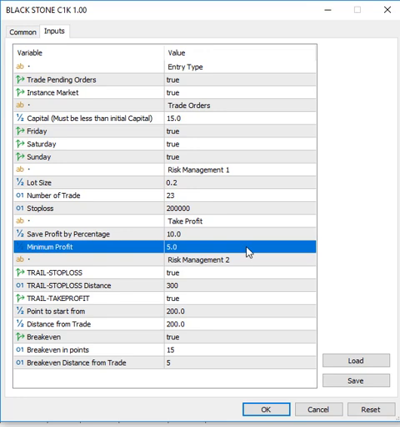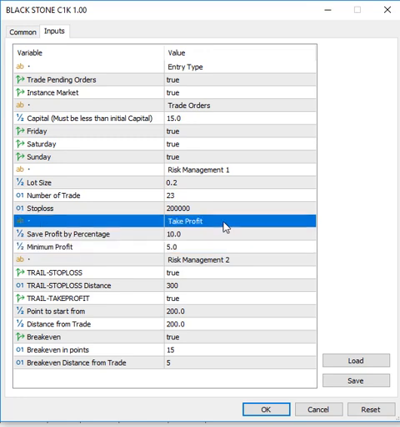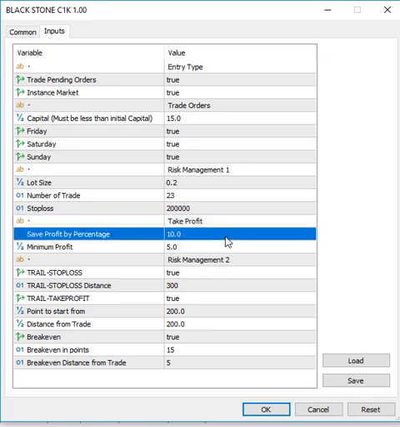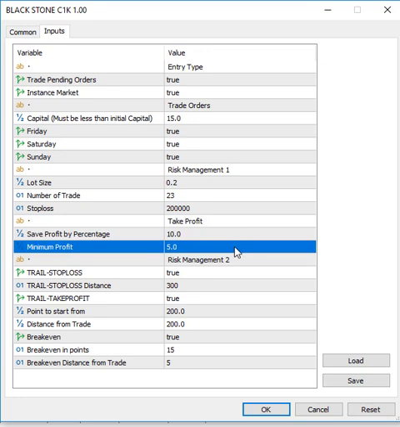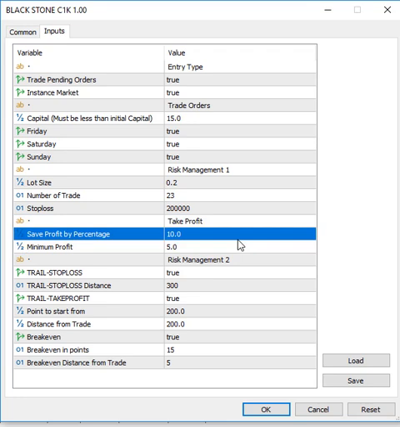Once it's $5 and there is no other positive movement, or the market is not going in favor again, it will just take the $5 away immediately without any hesitation. So that is one advanced setup for this EA, unlike the other ones. So we now take profits by percentage and we have minimum profits so that we'll be able to save whatever we have earned for the day.